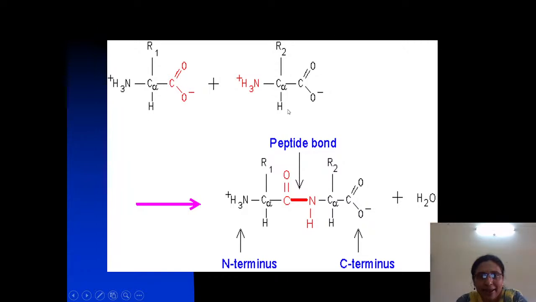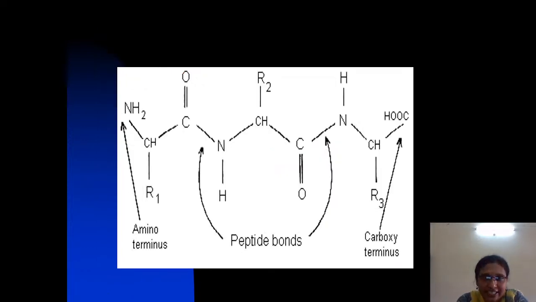Amino acid 1 and amino acid 2 are joined through a peptide bond, which leaves the amino group free on the left side and the carboxyl group free on the right side. So this terminal is called the C terminal and this terminal is called the N terminal. Amino acids are always read from which direction? N terminal to C terminal. Even proteins are synthesized in the direction N terminal to C terminal.